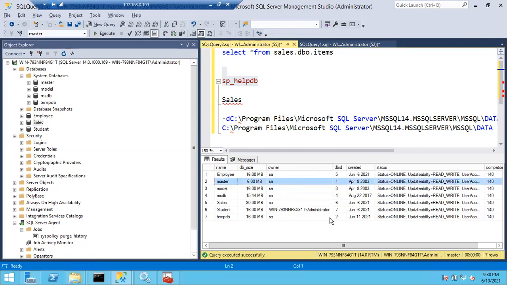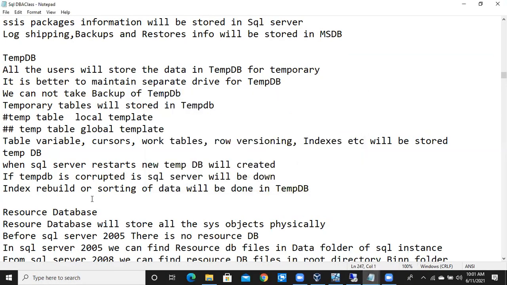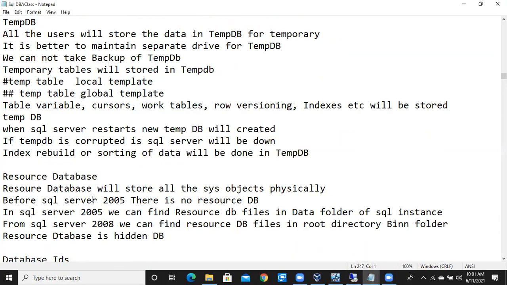Master ID is 1, TempDB ID is 2, model ID is 3, and your MSDB ID is 4. Let me discuss the resource database. Resource database is also very important. Master and resource database both are wife and husband kind of thing.